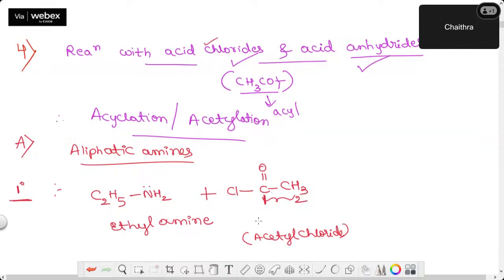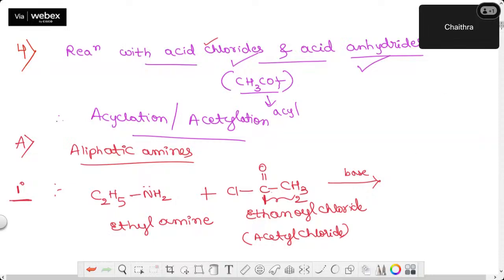Can you tell me how many carbon atoms are there? 2 carbon atoms. So the root word becomes what? Ethanoyl chloride. Now do the reaction. In fact, you can take pyridine also. Pyridine is a base. What is the purpose? I will tell you later. Now do the reaction.